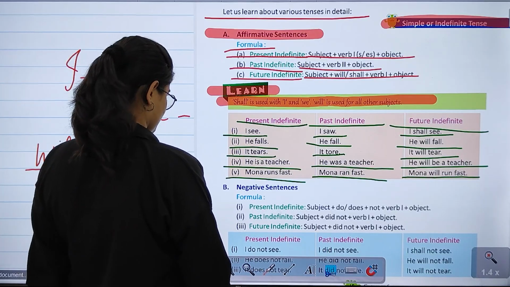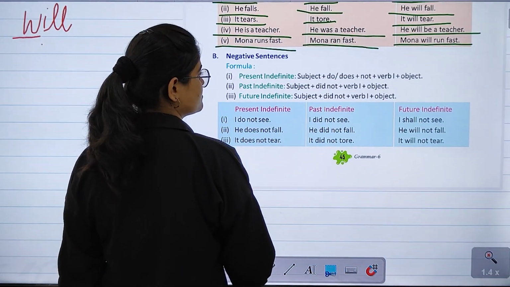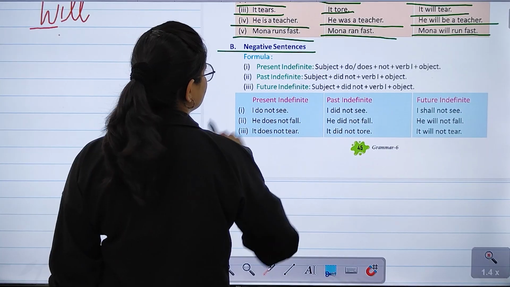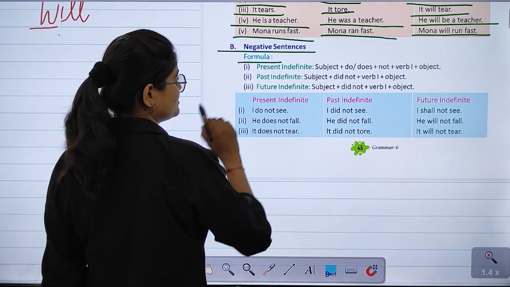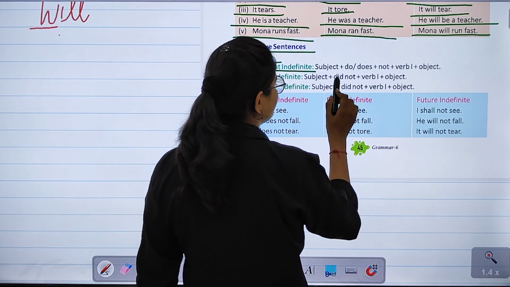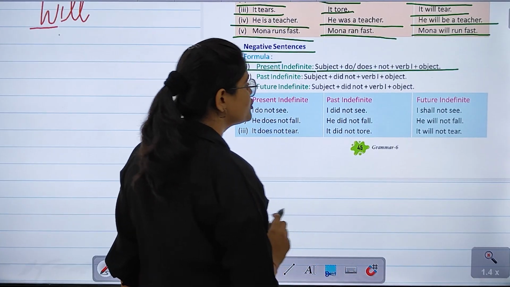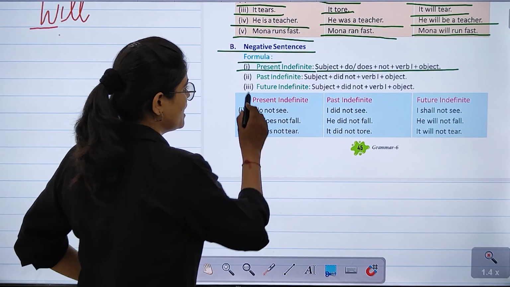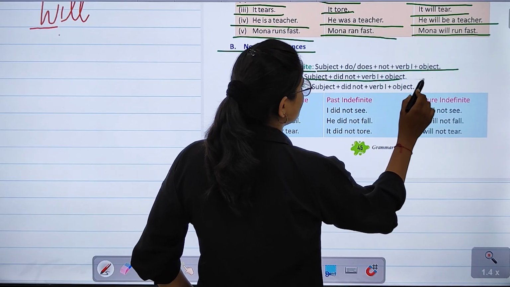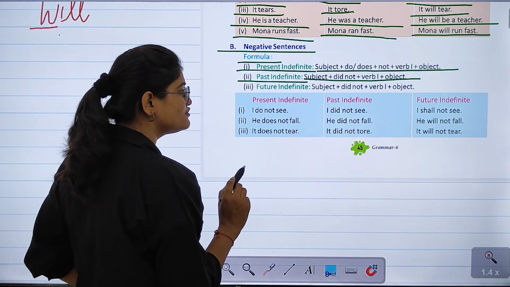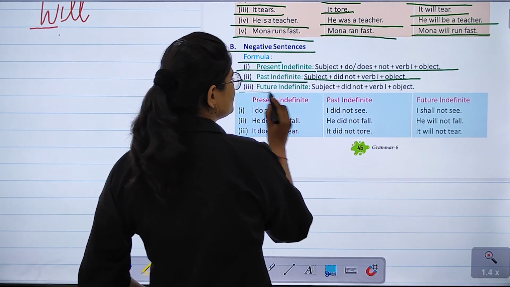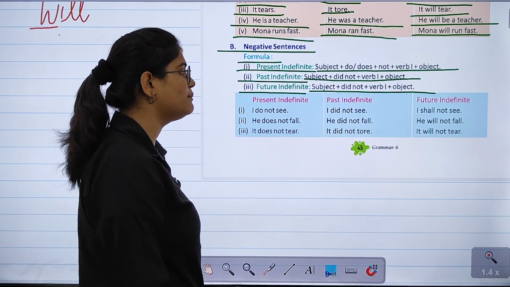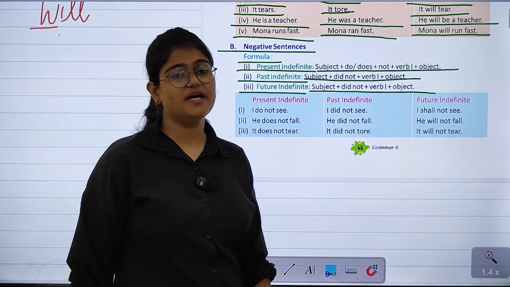After that, the next thing that we have is negative sentences. अब negative sentences का formula क्या है? Present indefinite tense, subject plus do or does plus not plus verb का first form plus object. Past indefinite, subject plus did not plus verb का first form plus object. Future indefinite, subject plus will or shall plus not plus verb का first form plus object, right?